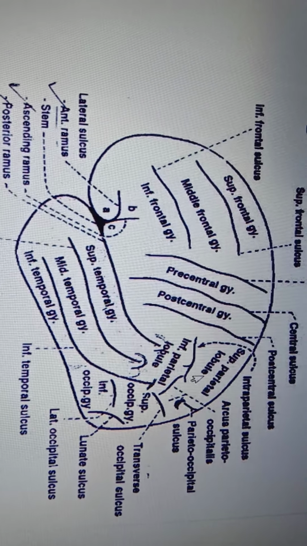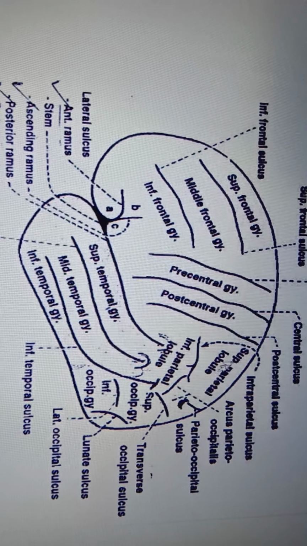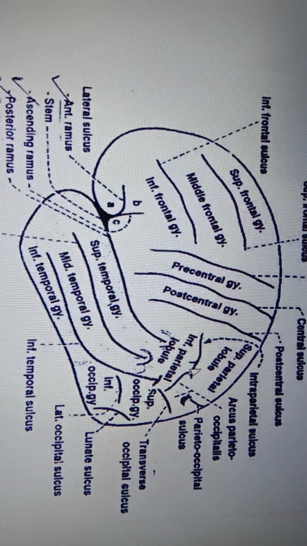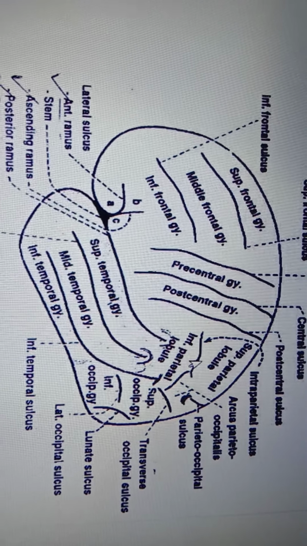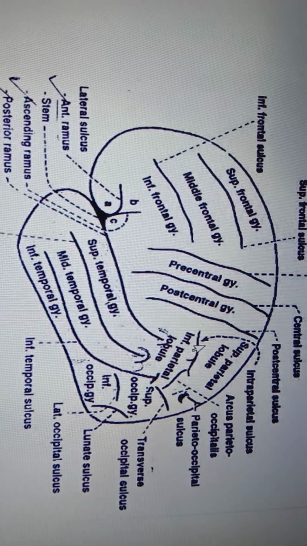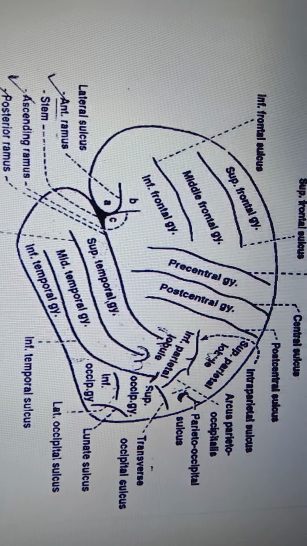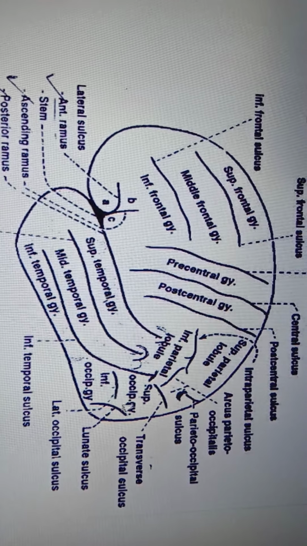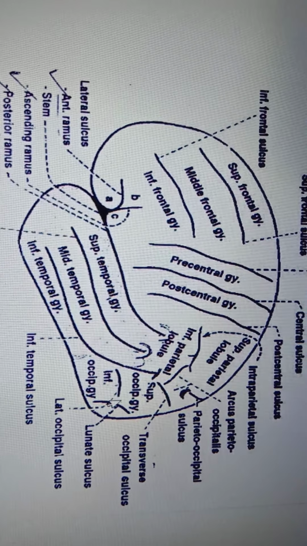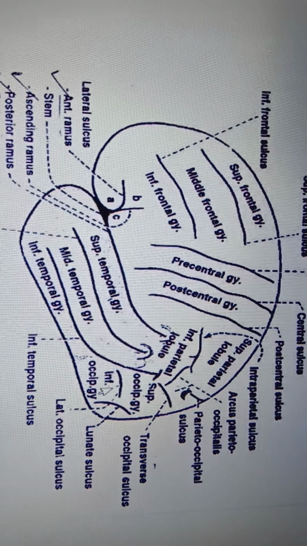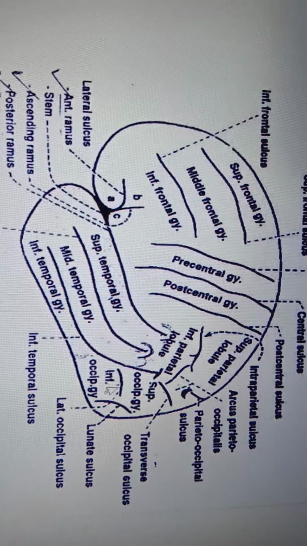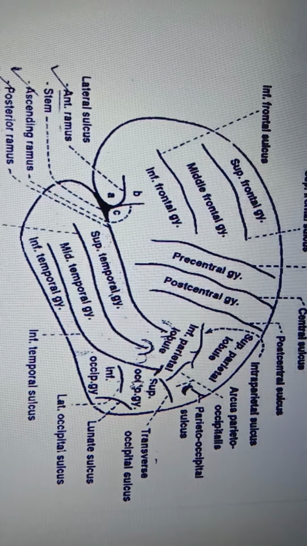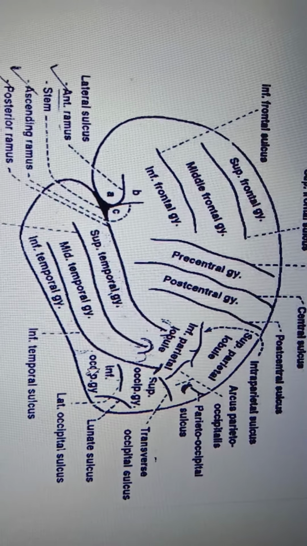In the same way, if you study the parietal lobe, it has one more sulcus, called the interparietal sulcus. This interparietal sulcus divides the parietal lobe into superior parietal lobe and inferior parietal lobe. In the same way, if you study the occipital lobe, it has the lunate sulcus and the lateral occipital sulcus. This lateral occipital sulcus divides the occipital lobe into superior occipital gyrus and inferior occipital gyrus.